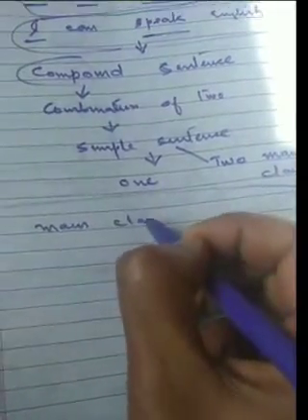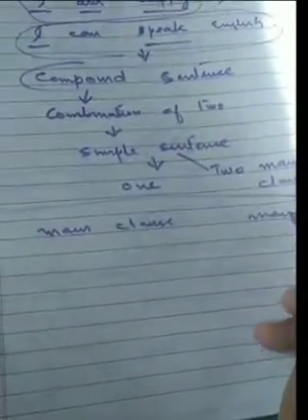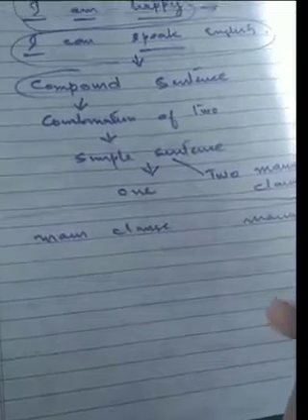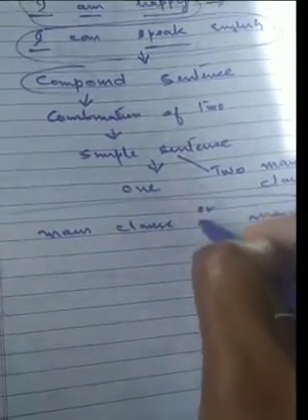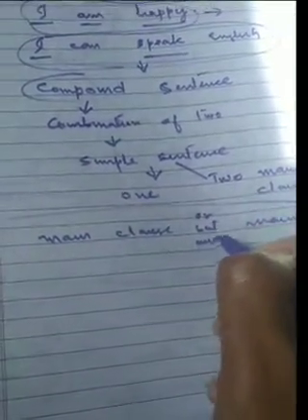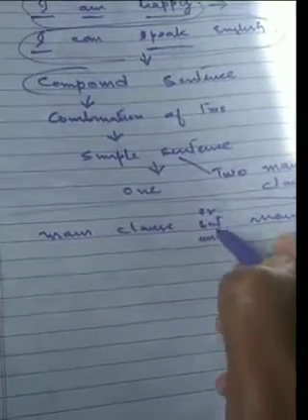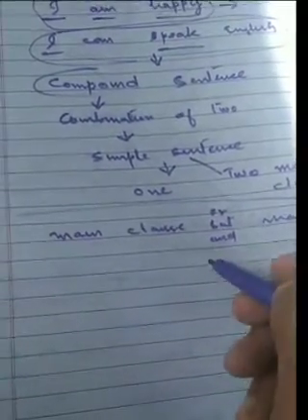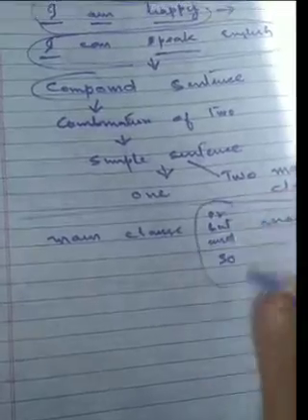Main clause and main clause joined with a conjunction: or, but, and, so. These are conjunctions by which they are joined.